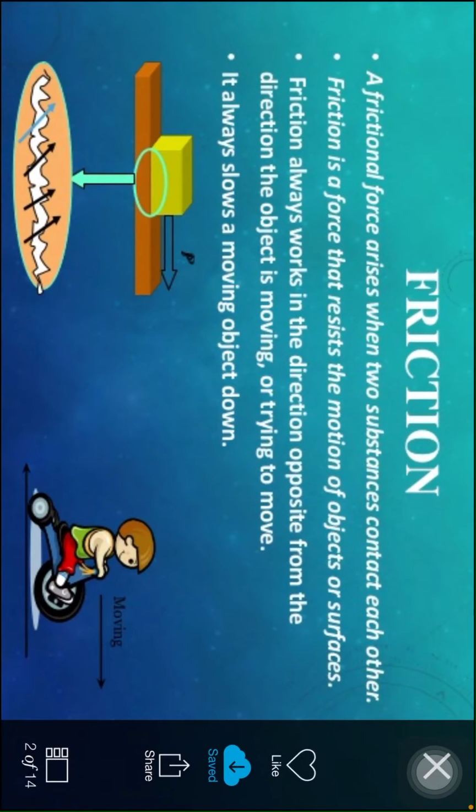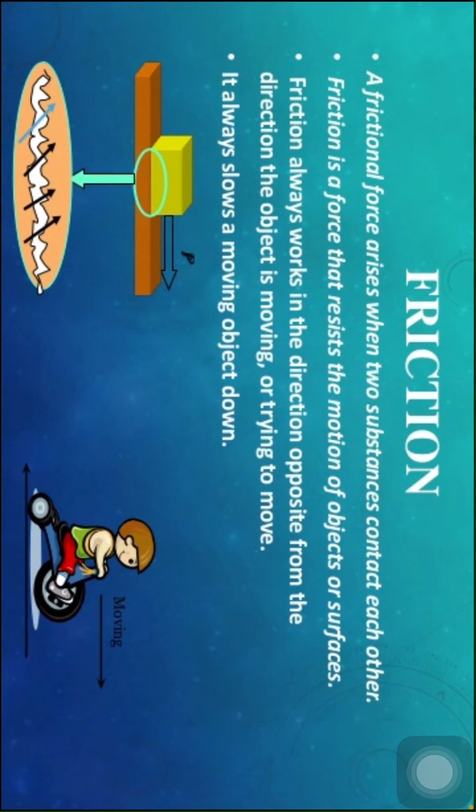Today I am going to explain about friction and its types. A frictional force arises when two substances contact each other. Friction is the force that resists the motion of objects on a surface, children. So remember, children, friction always works in the direction opposite from the direction the object is moving or trying to move. It always slows a moving object down, children.